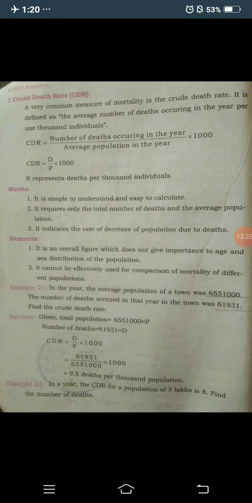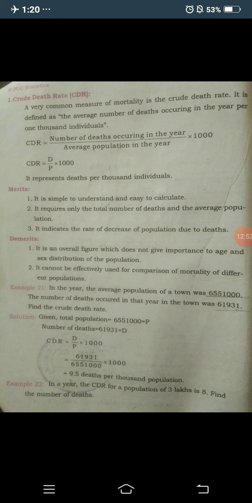You need to write the given, as it takes marks in your examination. The formula is CDR equals capital D divided by capital P into 1000: the number of deaths occurring in the year divided by the average population in the year into 1000.